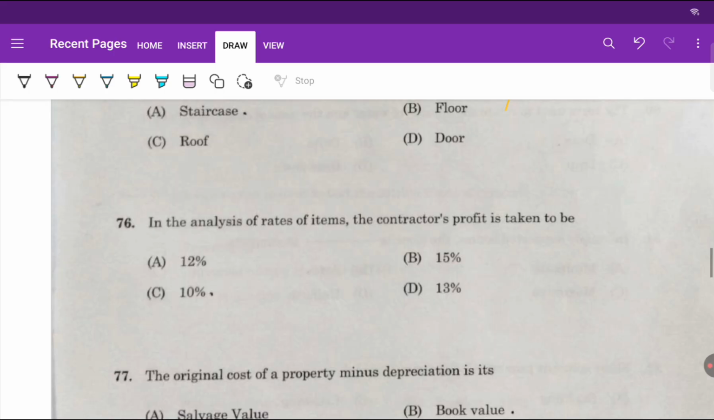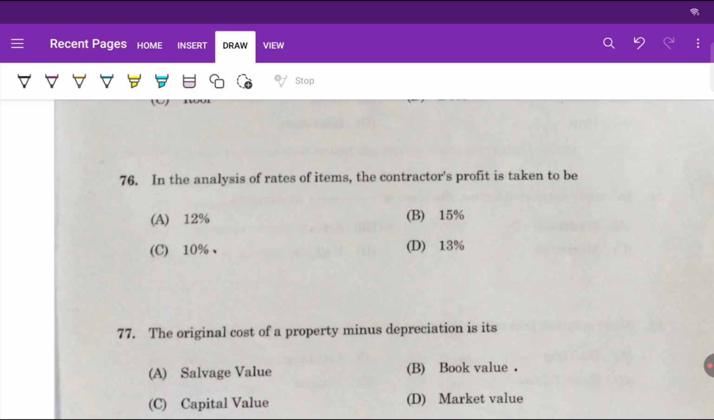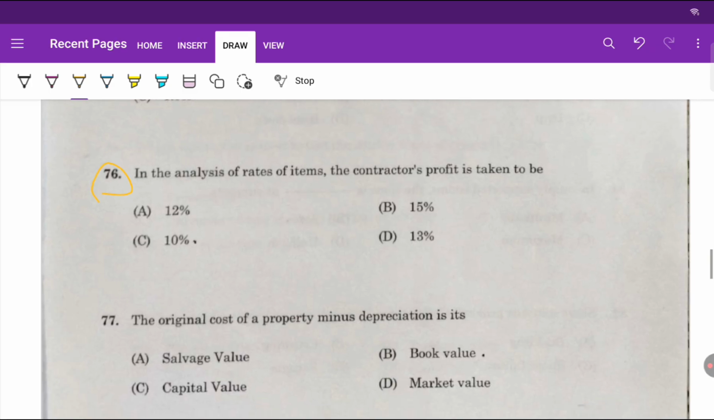Okay, so our first question is question number 76. In the analysis of rates of items, the contractor's profit is taken to be... So I mean, the estimation analysis of rate, contractor profit, at all, right?